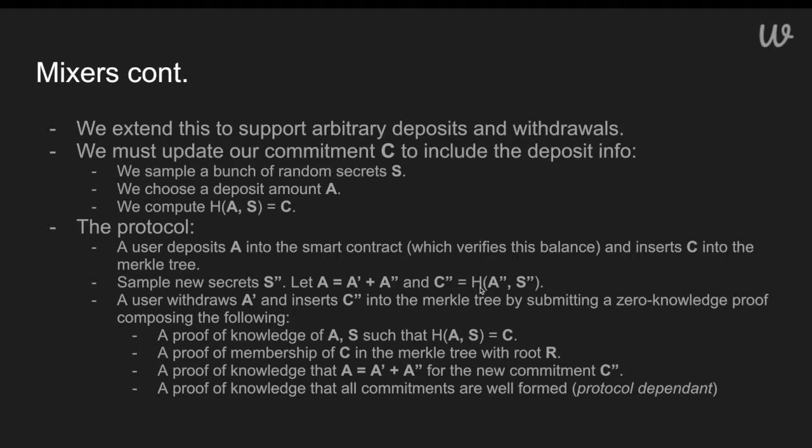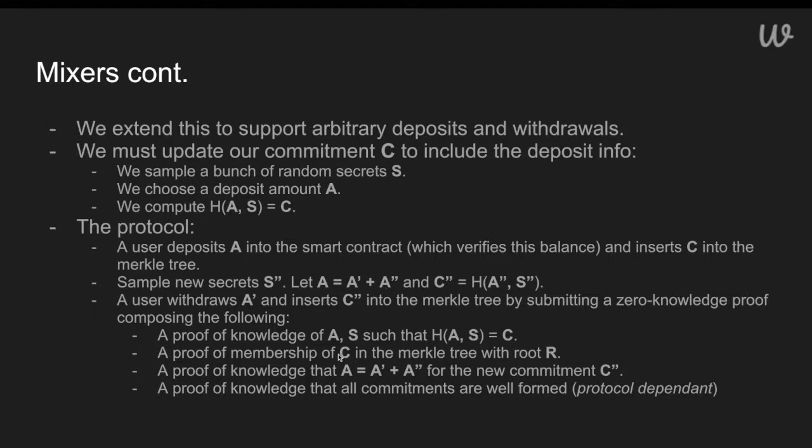And we're going to run through this sketch right here. We're going to create a new commitment which commits to some amount of the asset A double prime and S double prime. This is strictly less than A. Then we're going to withdraw the other side of that difference and insert a new commitment into the tree by submitting a zero-knowledge proof that does a bunch of things. First, we need to verify that we know a commitment whose amount is A, because we're going to split A into two different actions.